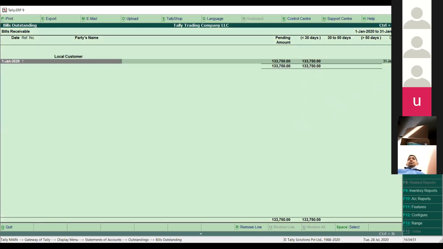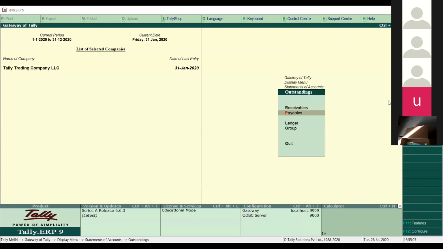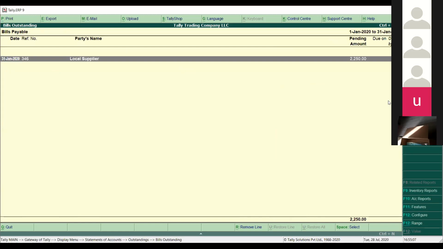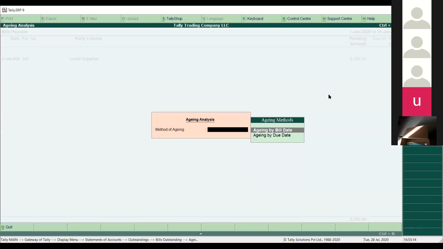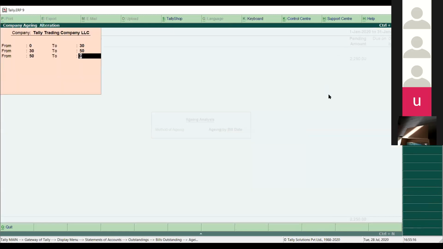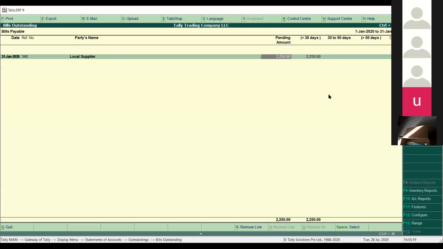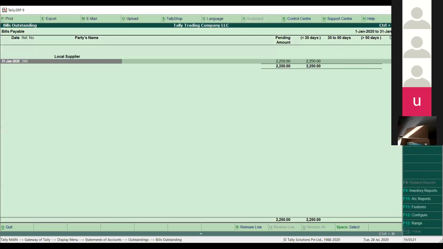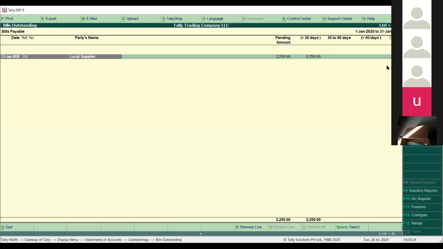If you want to see a bill-wise report, you can simply press Alt F7, or click on this button, bill-wise or party-wise. Both reports come in this way. Next, if you want the payable report, like outstanding payable for the vendors, you can select that here as well. In the same way, if you want to see the age-wise report, go to this report and press F6. Select aging by bill date, then the period and the days. This report comes here. Then bill-wise or party-wise, as you want to see, both ways.